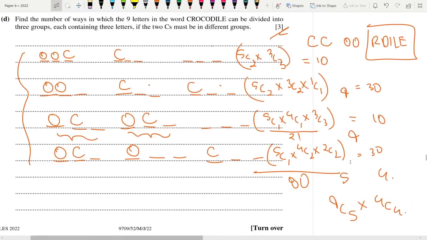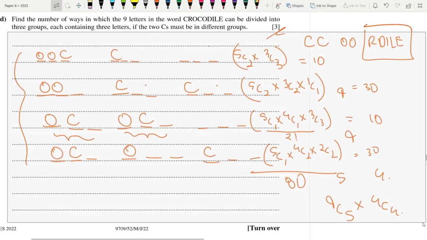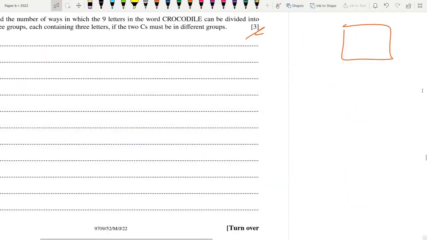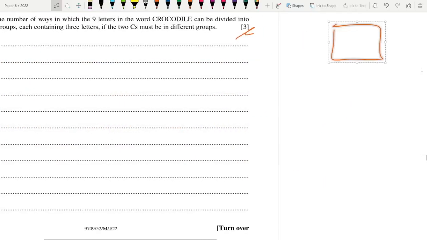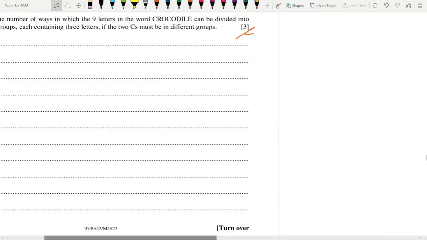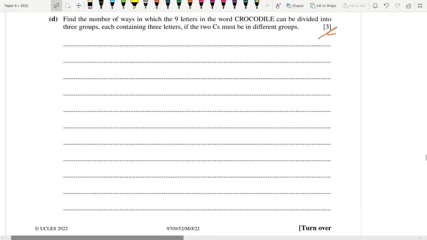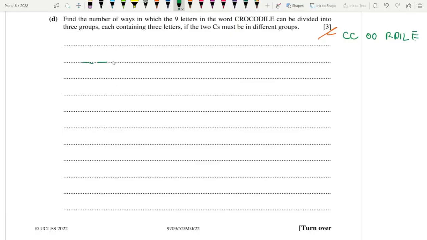So, do you want me to do this for you from the top? Let me do this. This is our collection of letters. CC, OO, R dial. Everyone was confused about this sum after the exam. So come on, let's do this. So we have 1 2 3, 1 2 3, 1 2 3.